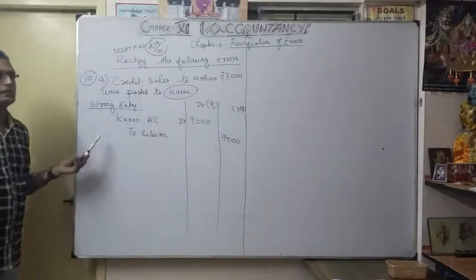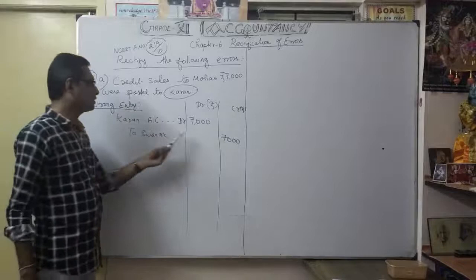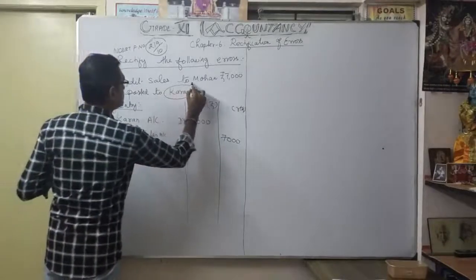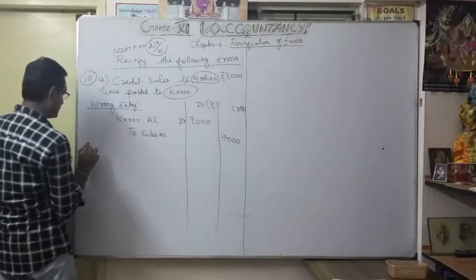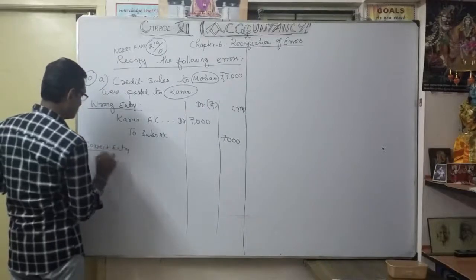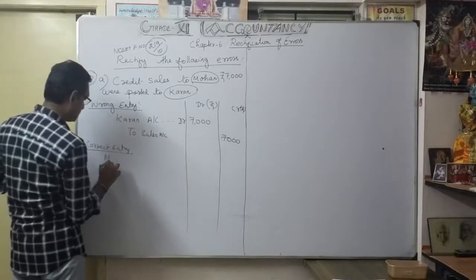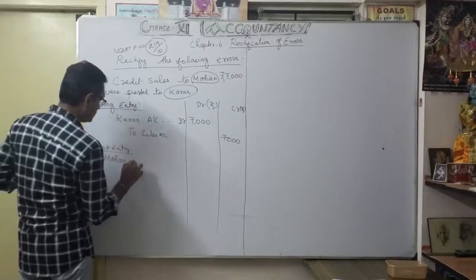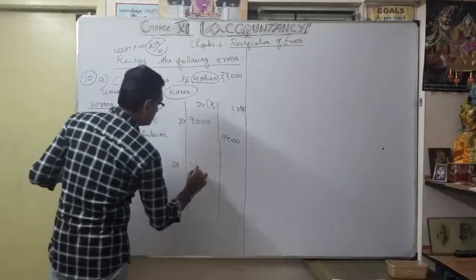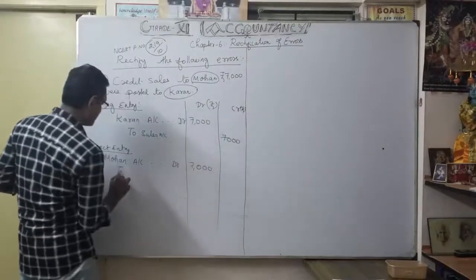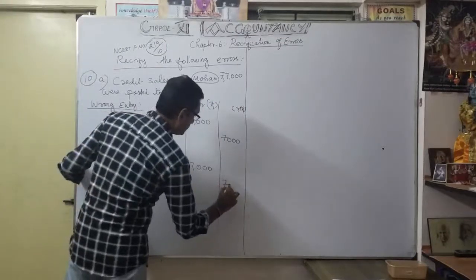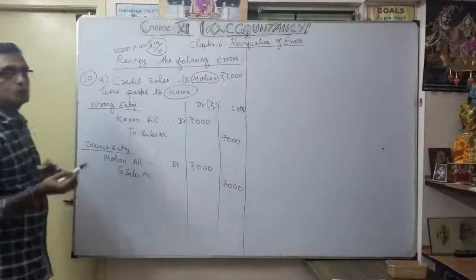So the wrong entry is current account debit to sales account. Actually we sold to whom? Morgan only. So what is the correct entry? You have to write like this. The correct entry is Morgan account debit 7,000 to sales account. This is your correct entry. So how to do the rectification entry?